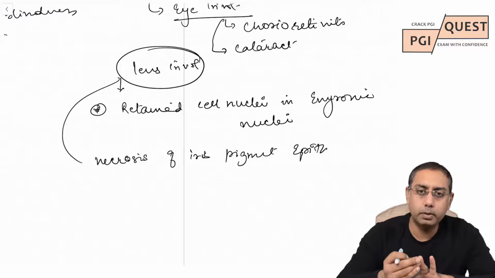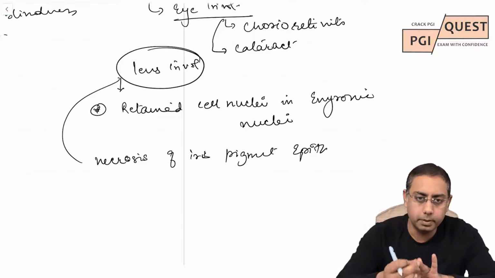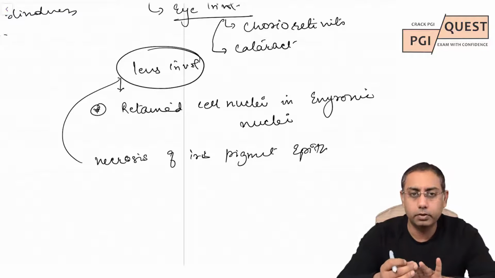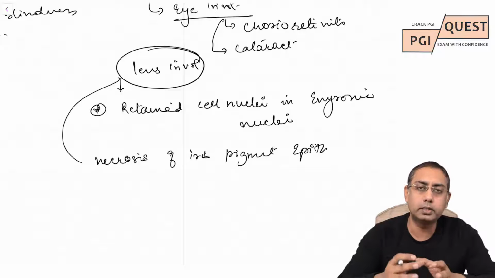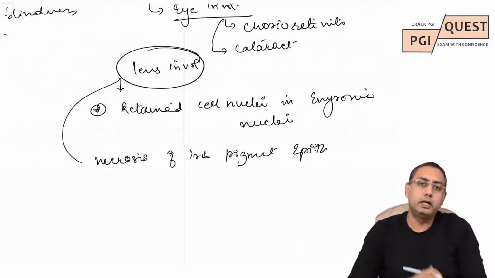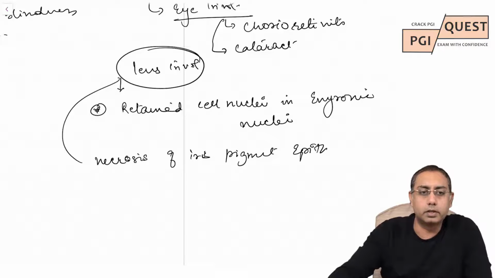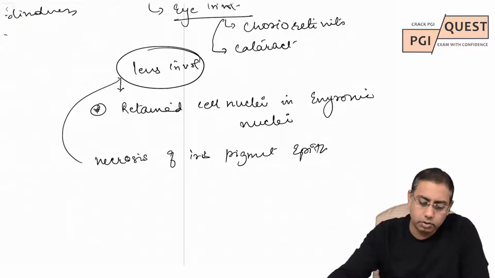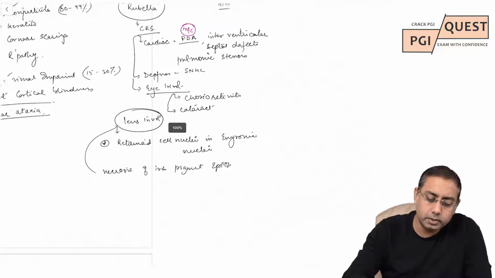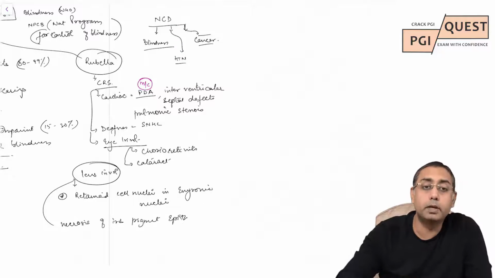Second, you need to remember iris involvement, iris pigmentary involvement. Third is microphthalmia, cataract, chorioretinitis, along with cardiac defects, interventricular septal defects, or pulmonic stenosis, or patent ductus arteriosus. So rubella is very often associated with ophthalmic involvement.